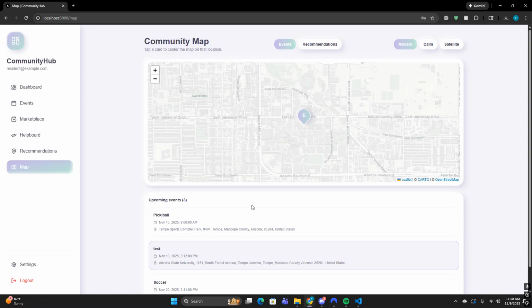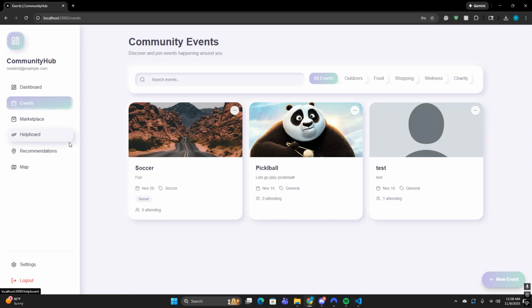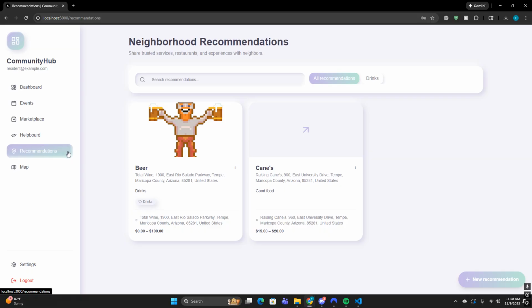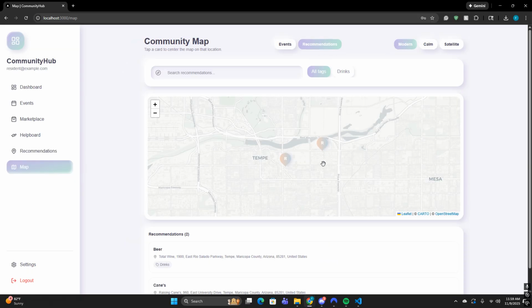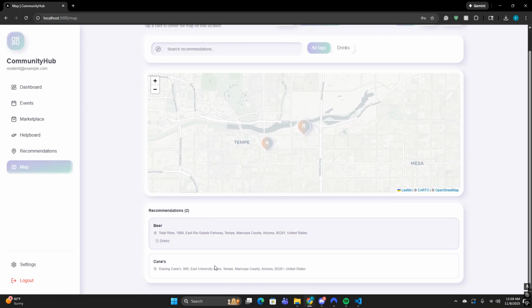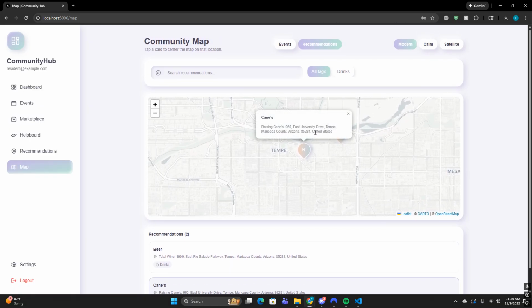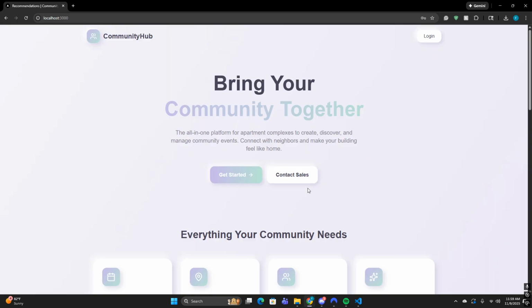Or if you would like, maybe you don't want to see events on the map, because you just don't want to go to events. Instead, you would like to go to your own thing based off your community recommendations. You can also come in here and go see things based off your community recommendations with everything appropriately transferring over. And then I believe that is all the features for our website.